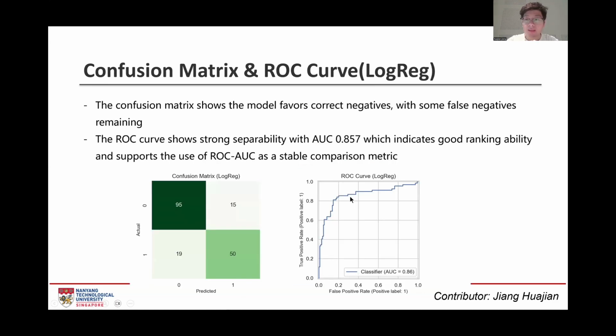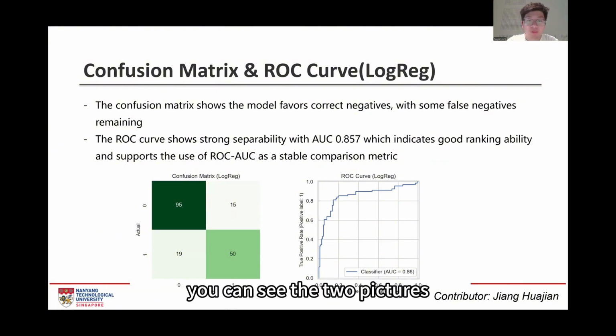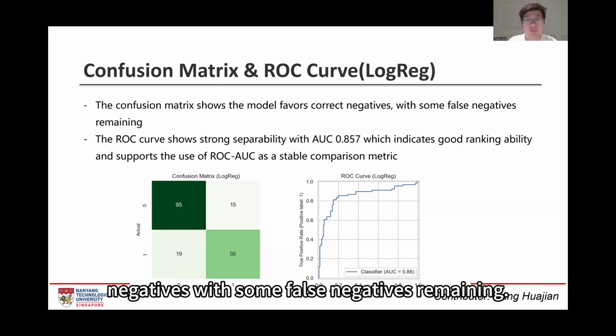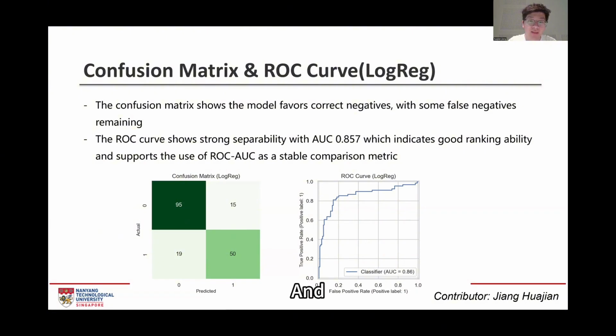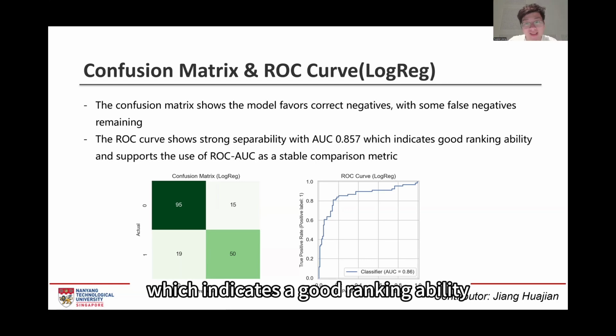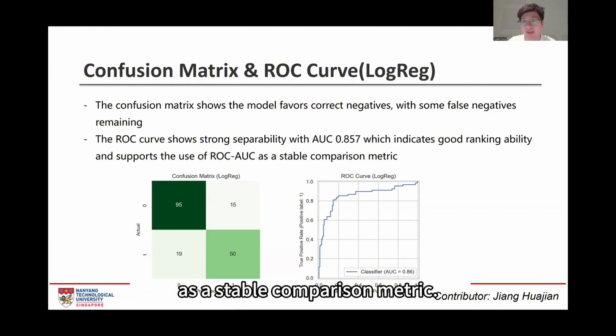And the next page is the confusion matrix and ROC curve. You can see the two pictures. The confusion matrix shows the model favors correct negatives with some false negatives remaining. And the ROC curve shows strong stability with AUC 0.57, which indicates a good ranking ability and supports the use of ROC AUC as a stable comparison metric.